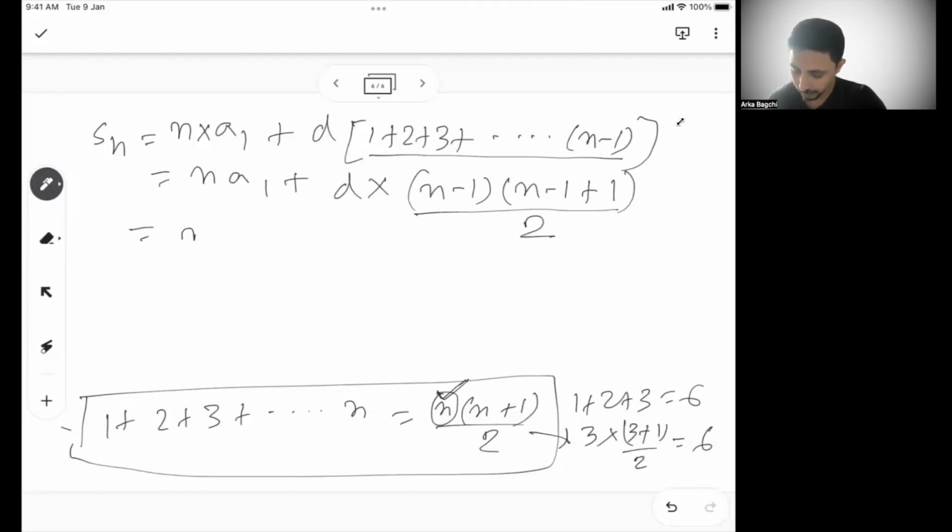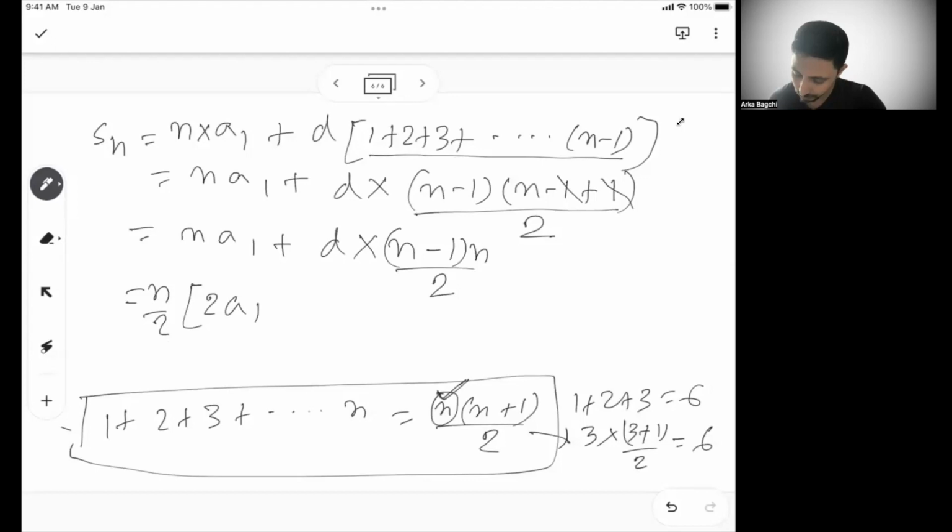So we'll say n A1 plus D into n minus 1 into n by 2. If I take n by 2 common, it will be 2A1 plus n minus 1 into D. So this is the formula of Sn.